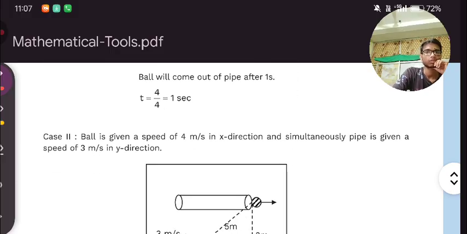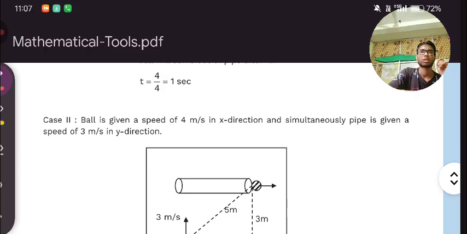Case 2. The ball is given a speed of this much. With this speed, the ball is going to move in the x direction, and similarly the pipe is given a speed of 3 meter per second in the y direction.